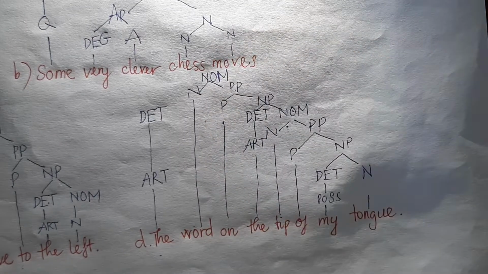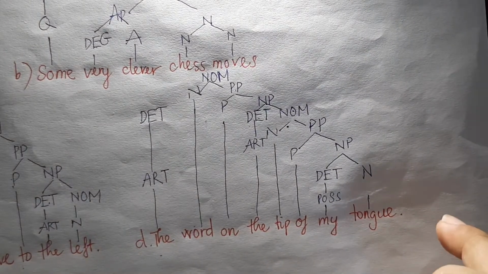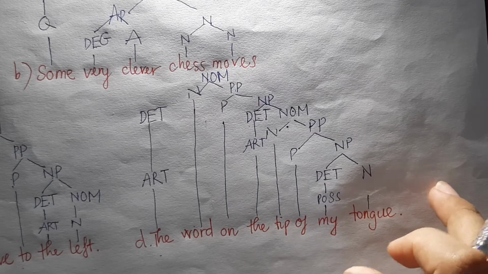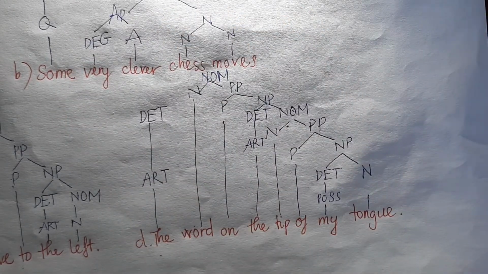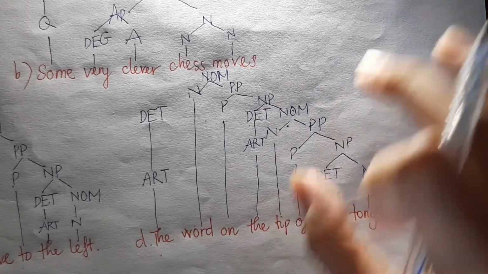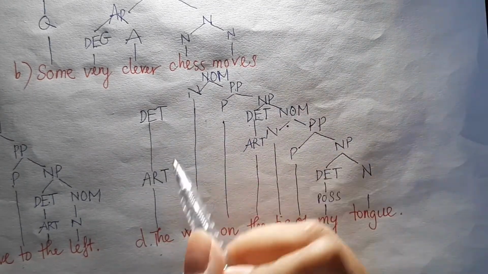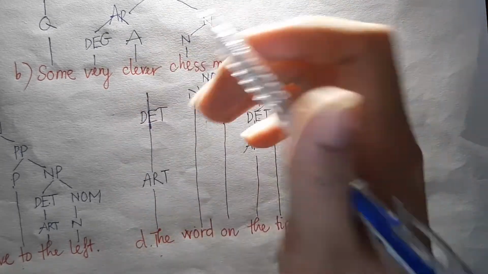Okay, I forgot to tell you about this. Whenever you draw a tree diagram, remember to leave distance. I mean that you need to draw a very long tree to finish this section. So it was my mistake that I forgot to leave a long space.